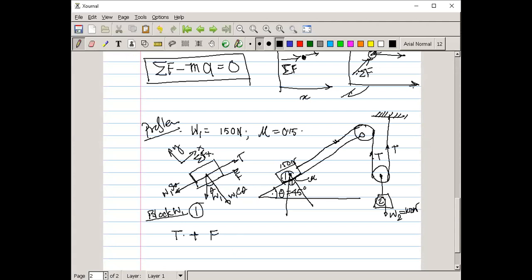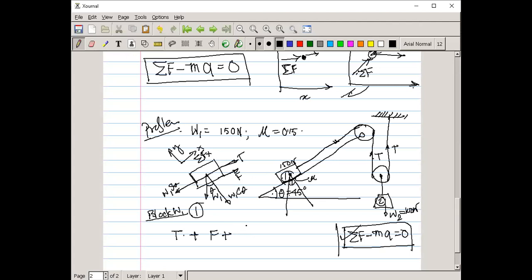So the summation of Fx is equal to F plus T. D'Alembert's principle says that the summation of F minus mass into acceleration is equal to 0. Here A is due to gravity, and the mass is not given, weight is given.